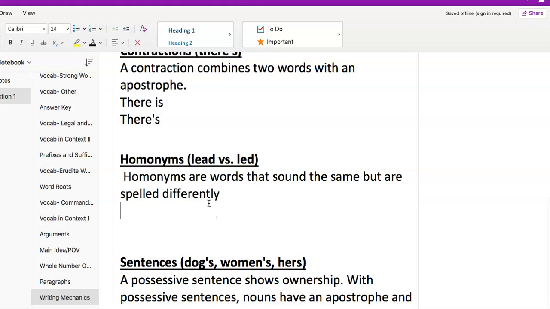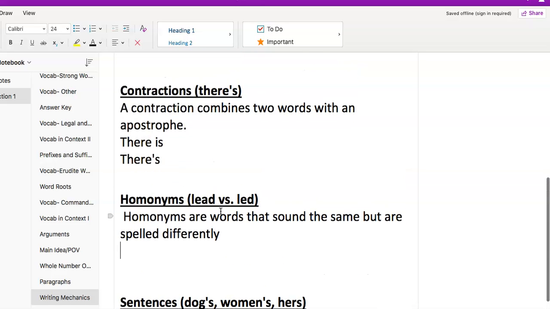Next, we'll take a look at homonyms. Our example here will be the word lead. These are examples of homonyms, one spelled L-E-A-D, the other one spelled L-E-D. So homonyms are words that sound the same but are spelled differently. They also have different meanings. Lead, L-E-A-D, is a material in pencils, whereas led, L-E-D, is the past tense of the verb to lead, like he led us into battle or something like that.